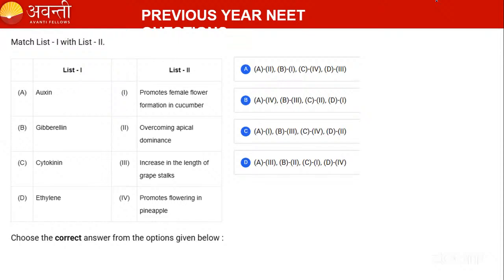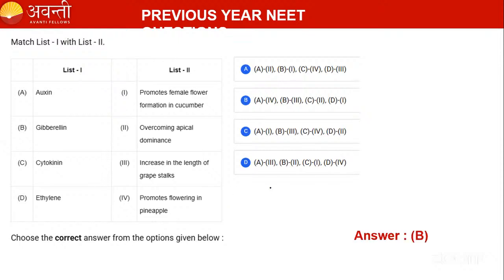Yes, Nili. Yes, Shreya. Many will get confused between synchronizing flower set in pineapple and flowering in pineapple. Kindly remember, guys, flowering in pineapple is the auxin function, and synchronizing the flower set is an example of ethylene. And flowering in mango is ethylene. Remember, okay. The correct answer for this is B.